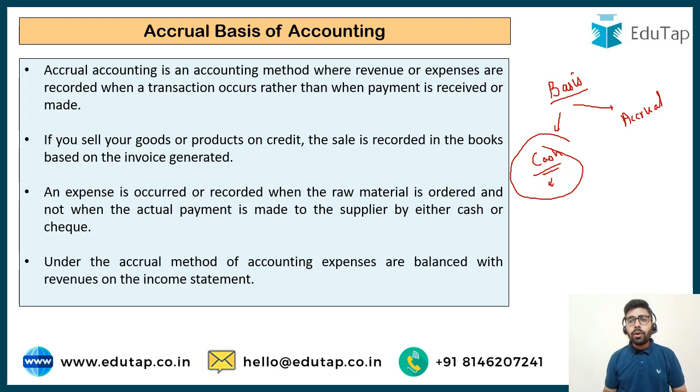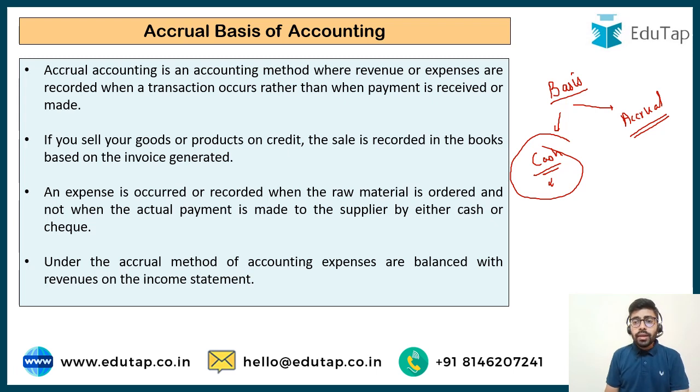So practically what we do, we follow accrual basis of accounting. Now in accrual basis of accounting, we are going to record the transactions on the basis of their occurrence, whether or not cash flow is involved. It may be a transaction in which I have sold the goods and received the cash then and there only. There may be a transaction in which I have not received the cash, I have sold it on credit, and I am going to receive cash after 3 months. I am going to record both these transactions in accrual basis of accounting.